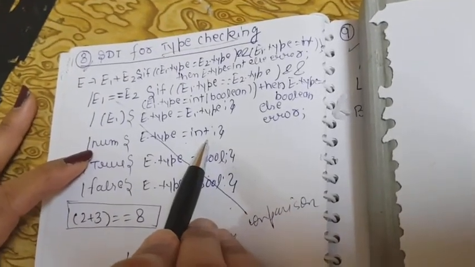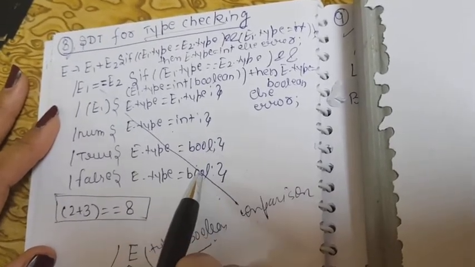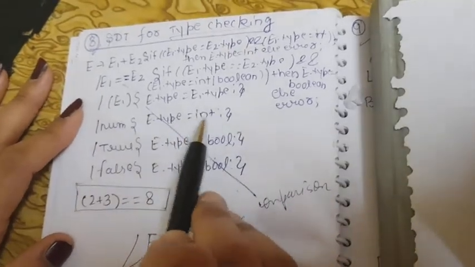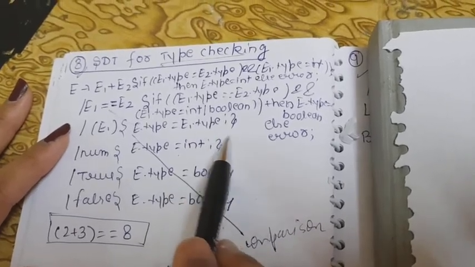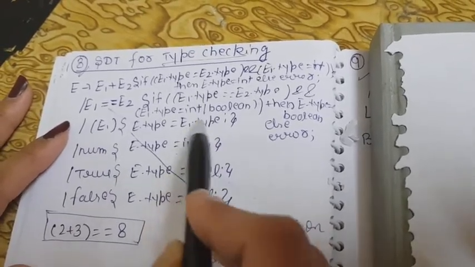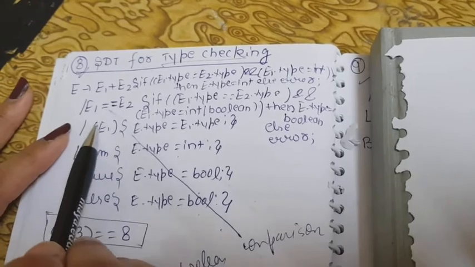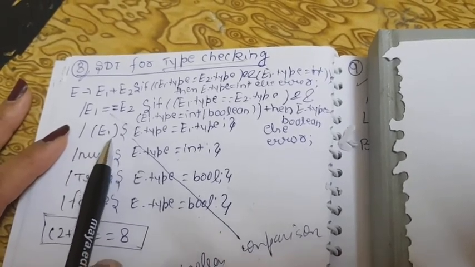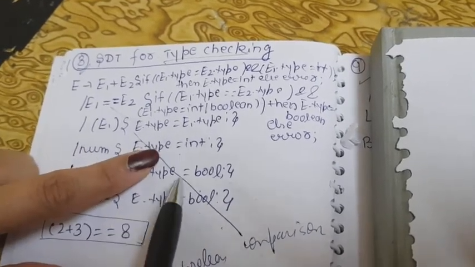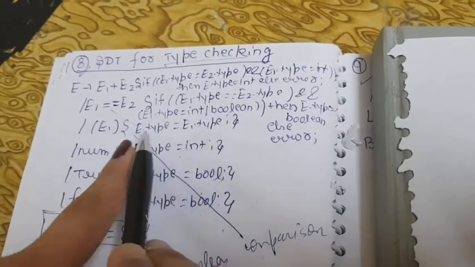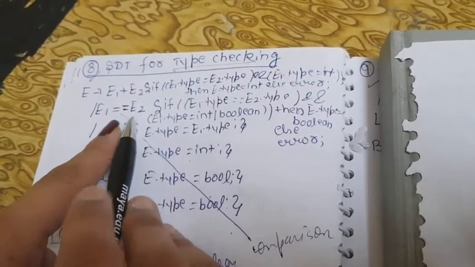Okay, in this example one thing which makes it very clear is that integer or boolean, we have taken only these two constructs, only integer and boolean, and others can also be added, but if you see from these three lines, it is clear that our final answer will be only either integer or boolean. Fine. Now open braces E1 and closed braces, what does it mean? Whatever the type you have from number, true, false, it will be decided, it will be the value of E.type. Now that is very important, so try to understand it well.